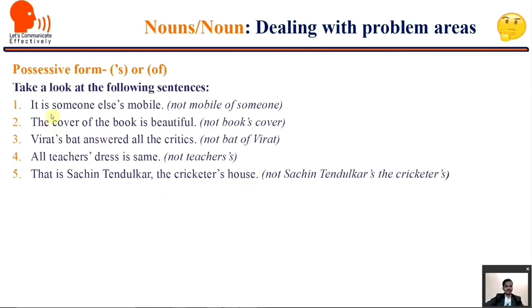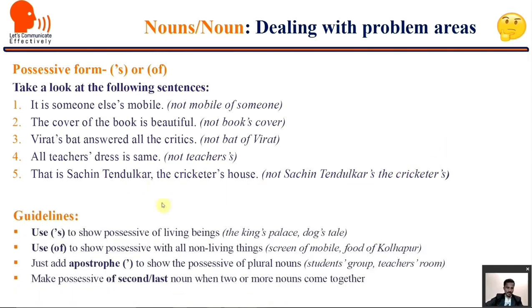In the first sentence it is someone else's mobile, not mobile of someone. In the second, it is not book's cover, it is cover of the book. In the third, not bat of Virat, it is Virat's bat. For all teachers, if we are using the plural, the apostrophe is given after s. And Sachin Tendulkar, the cricketer's house. What is the explanation for this? Let us see now the guidelines.